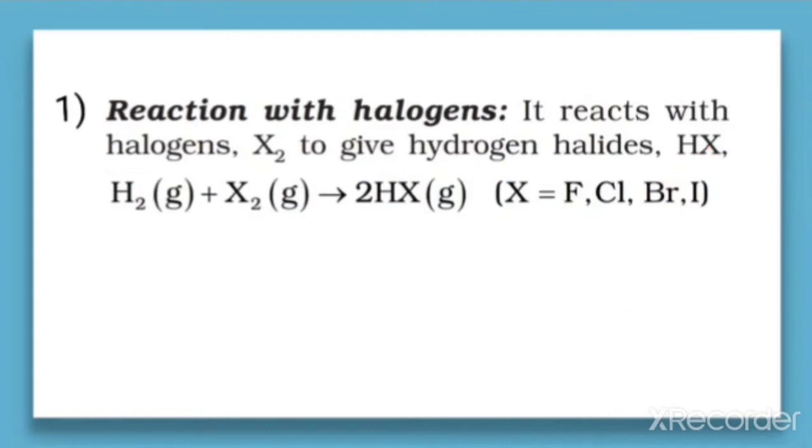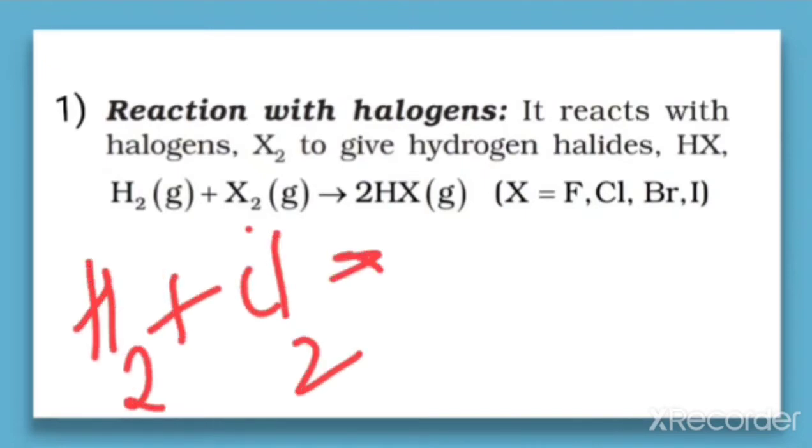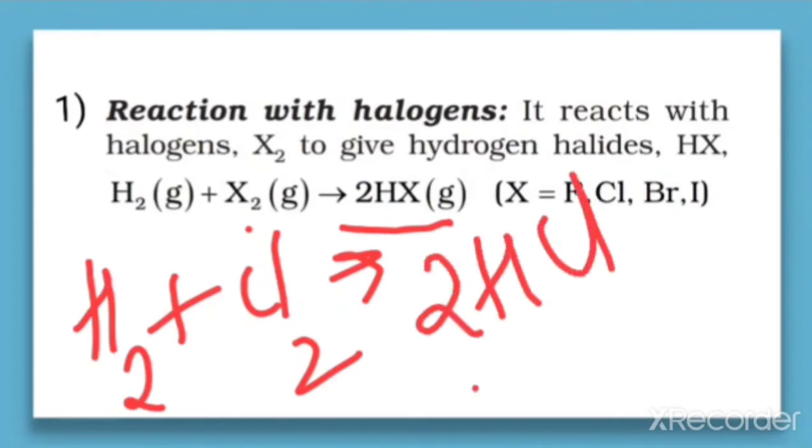That means if the reaction is between H2 plus Cl2, what can we write as the product here? HX is formed, it is generally represented as HX. So what will be the product here? When it reacts with chlorine, it forms 2HCl, that is called hydrogen chloride, which is commonly called hydrochloric acid. So this is the reaction with halogens. Similarly, the reaction can take place with bromine, iodine, etc.